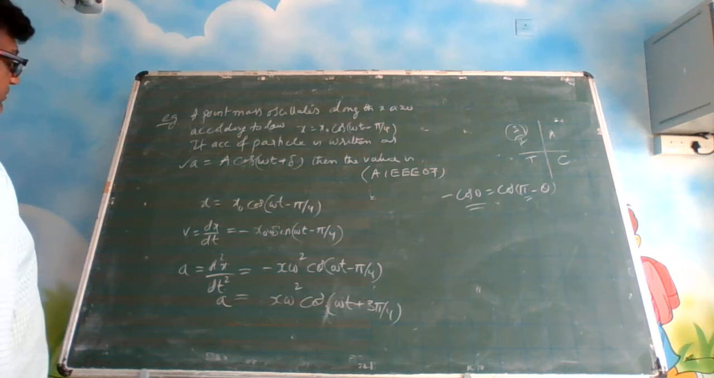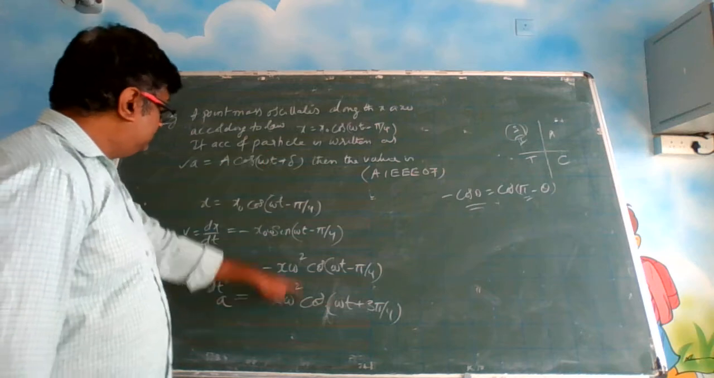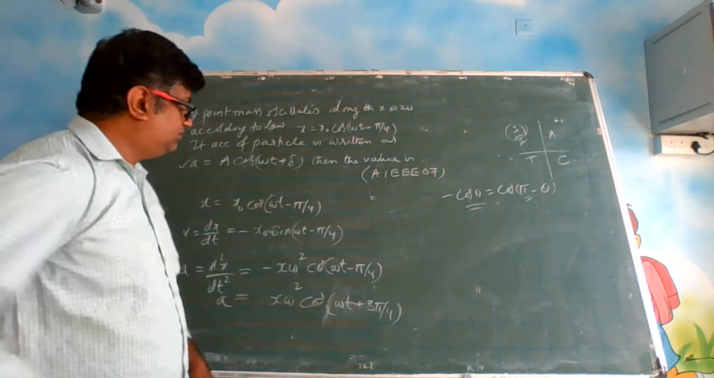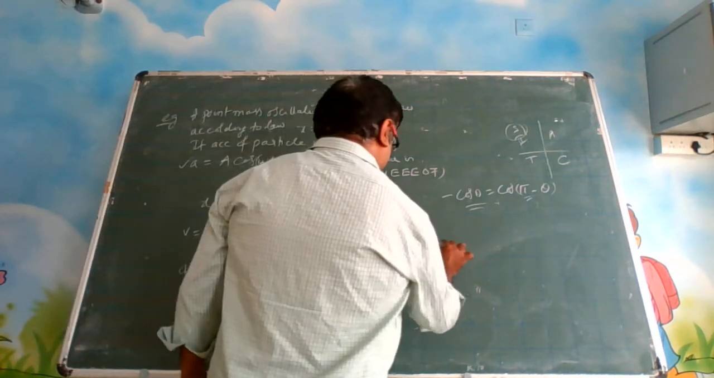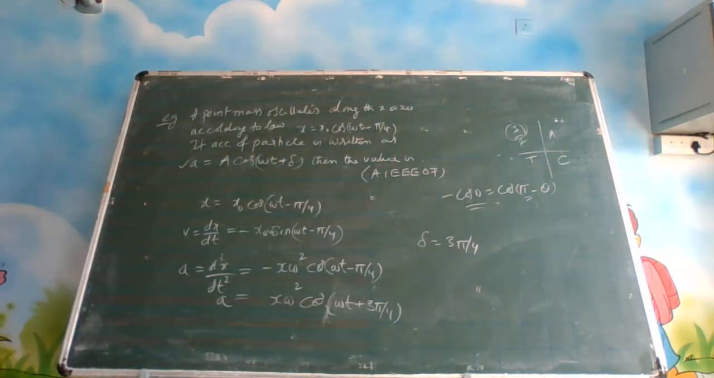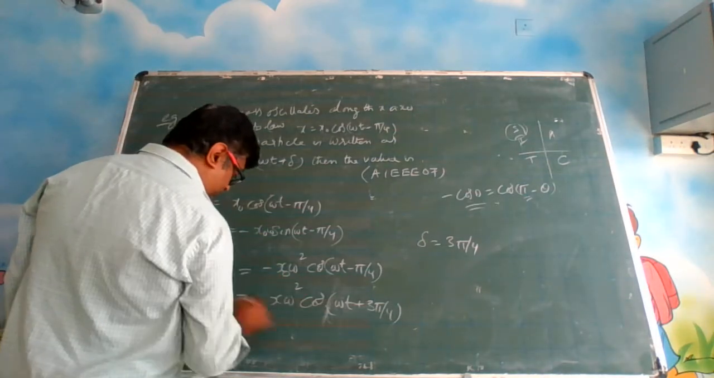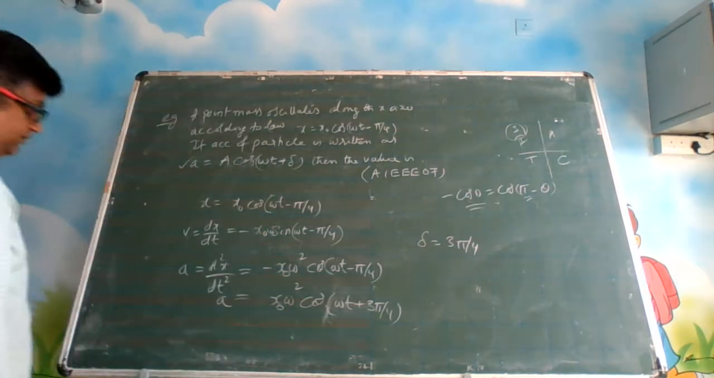What we have to find out? We have to find out the value of delta. You can straight away compare. So delta value is 3π/4. Delta value is 3π/4. And what else we have to calculate? We have to calculate the amplitude. So this is my x0. This is my x0. Right?